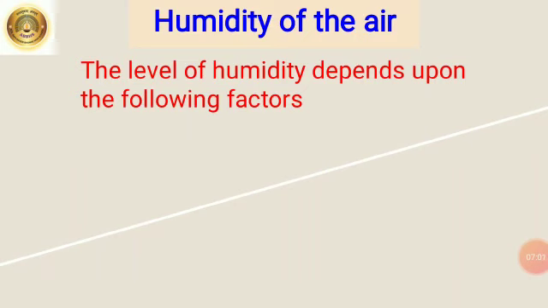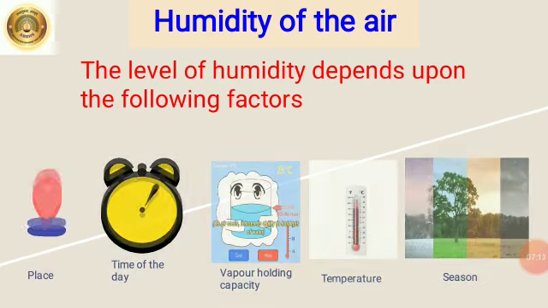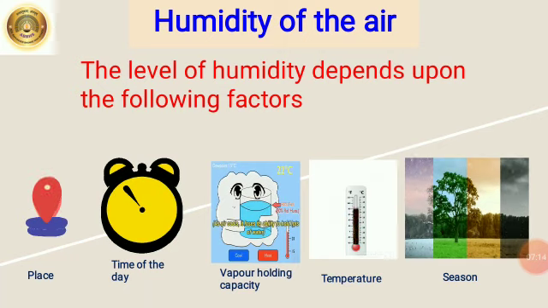Next is humidity of the air. The level of humidity depends upon the following factors. Place. Humidity is different at different places. Second one is time of the day. The humidity levels also change from time to time during the period of a single day. Next, the level of humidity of the air is determined by its capacity to hold water vapor.